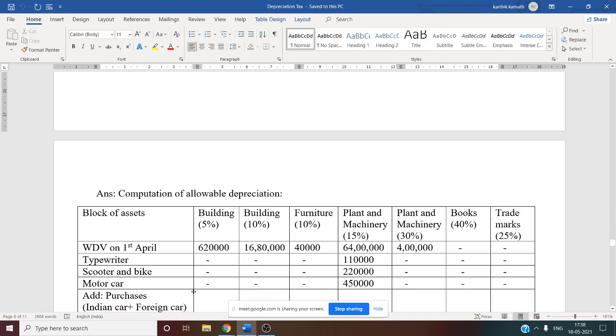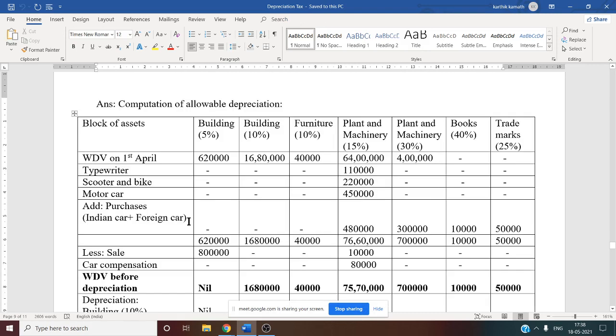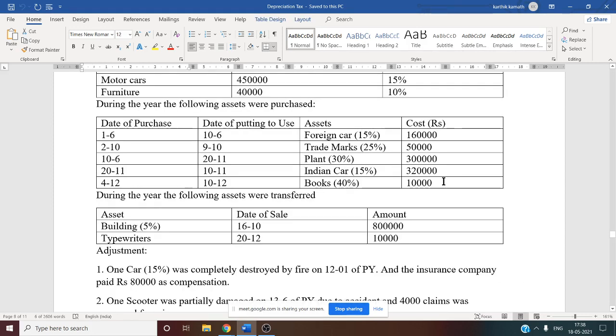So now, after writing all this information, the written down value along with typewriter, scooter and motor car under the 15% plant and machinery column, you need to consider the purchases of Indian car and foreign car. See this, there are two types of car, that is the 15% car given in the question. One is Indian car, one is foreign car. So these two types of car you need to consider under 15% plant and machinery. Why do you need to consider?